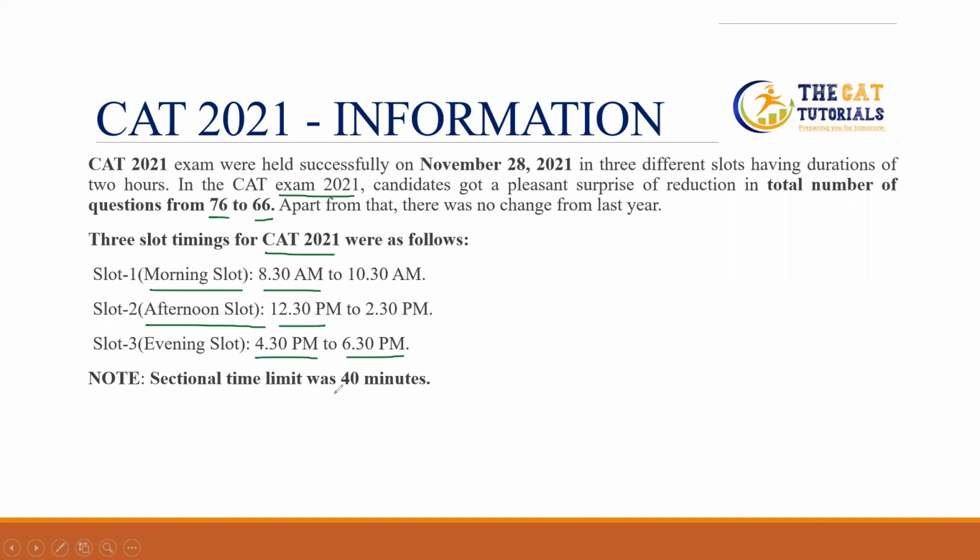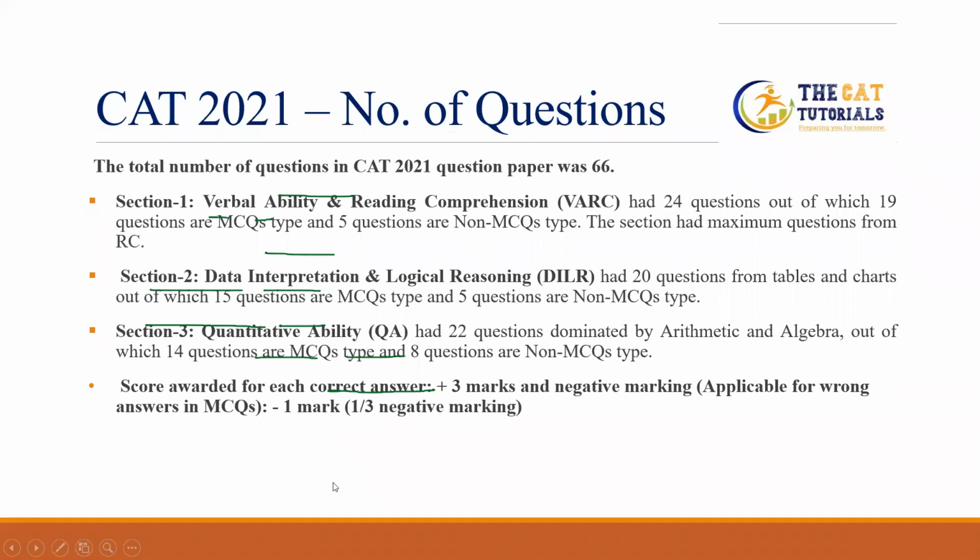And again, all of you have to note this point. What was the sectional time limit? The sectional time limit was 40 minutes. It means all students had to attempt each section within the limit of 40 minutes. So students, this is the basic information about CAT 2021. After that, we are concentrating on the number of questions.